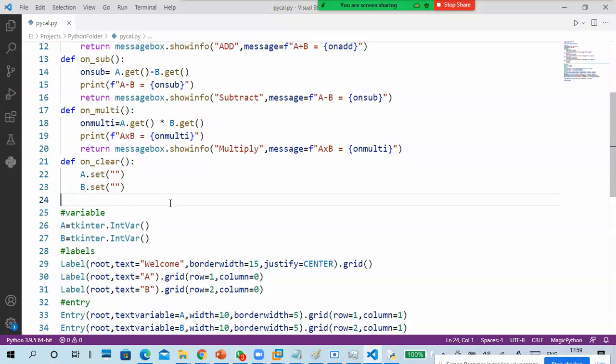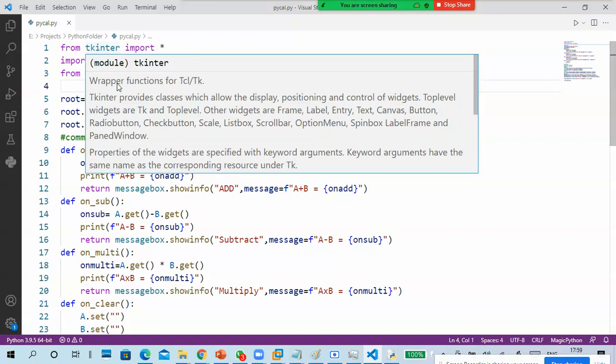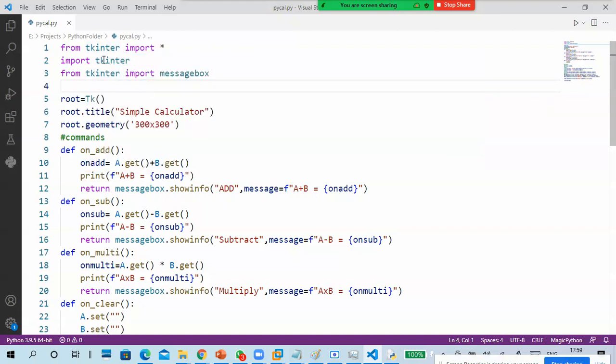It is the front end, and it is because of Python only. Python has multiple types of libraries, a lot of libraries, and a large community also. So I took the Tkinter library, and it will execute that.